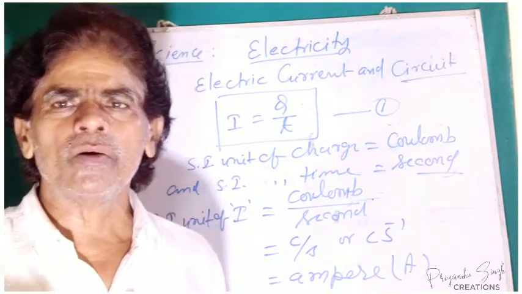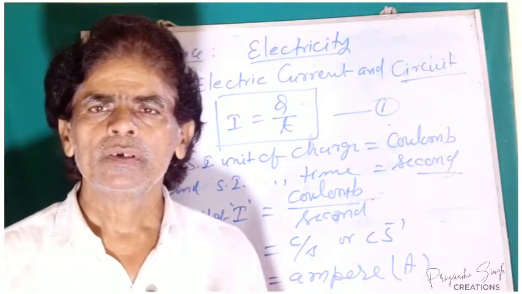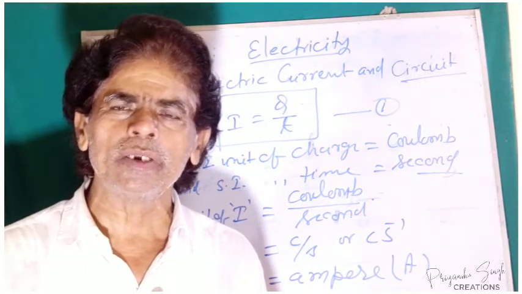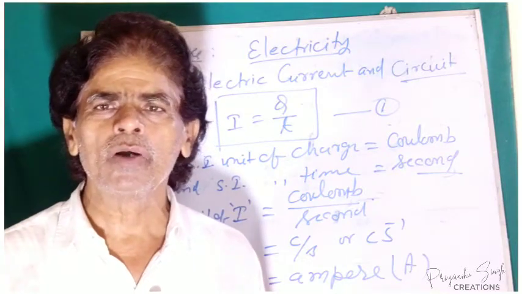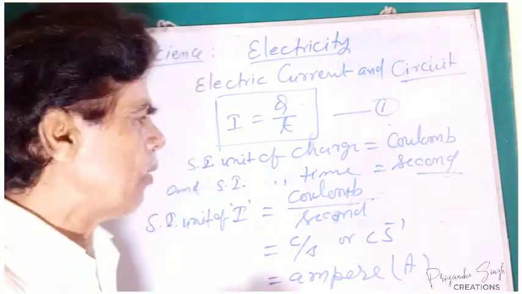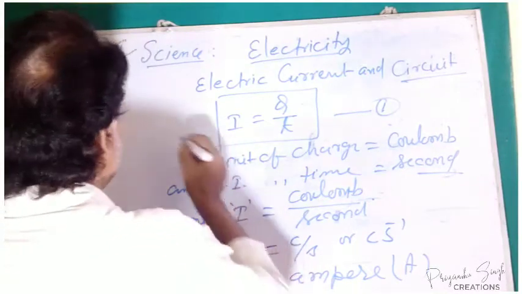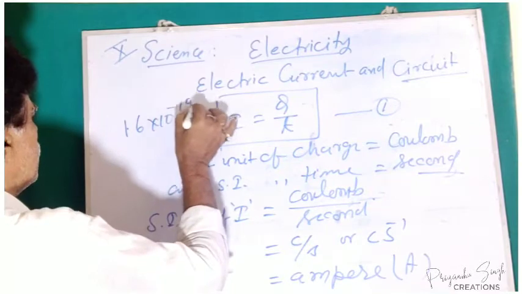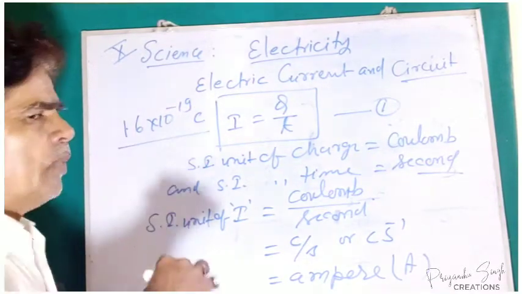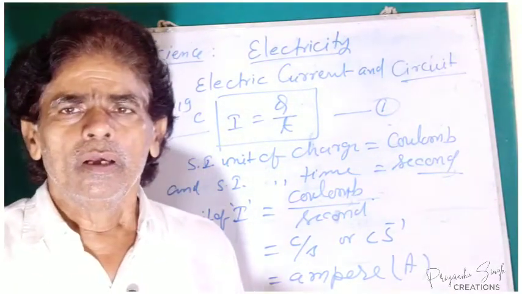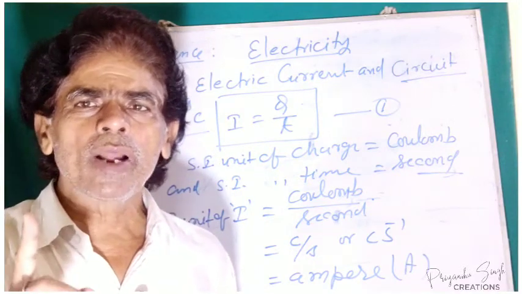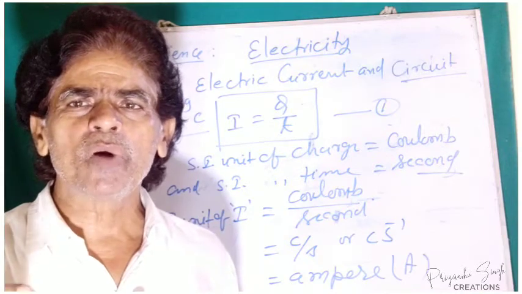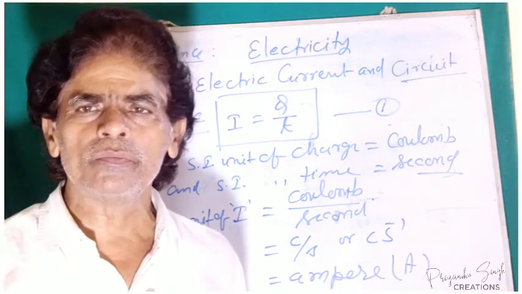Now, you already know that the electric charge present on each electron is equal to 1.6 into 10 to the power minus 19 coulomb. Means 1 electron has electric charge equal to 1.6 into 10 to the power minus 19 coulomb.